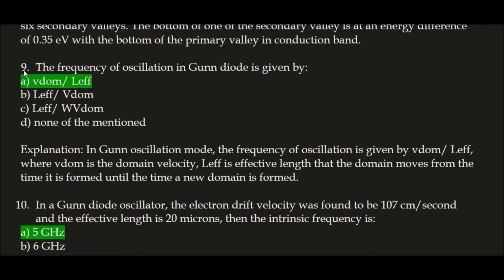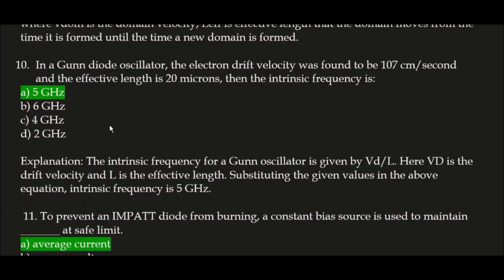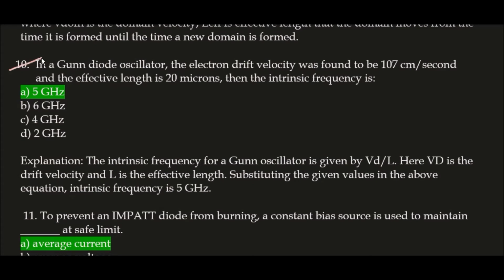The frequency of oscillation in Gunn diode is given by, correct answer is option A, Vd, the drift velocity, divided by L, the effective length. So frequency of oscillation in Gunn diode is given by Vd divided by L. Next question. In a Gunn diode oscillator, the electron drift velocity was found to be 10^7 cm per second and the effective length is 20 microns.